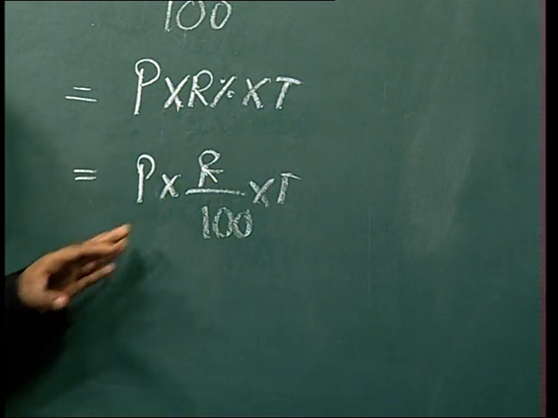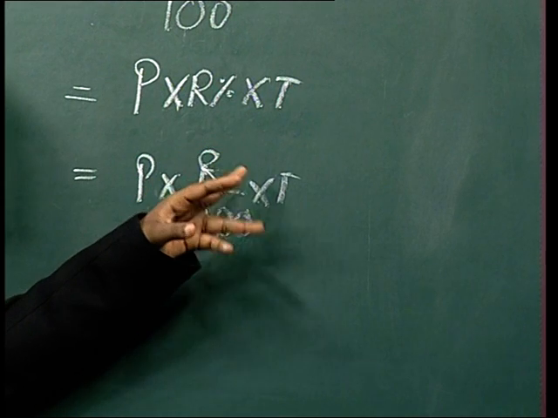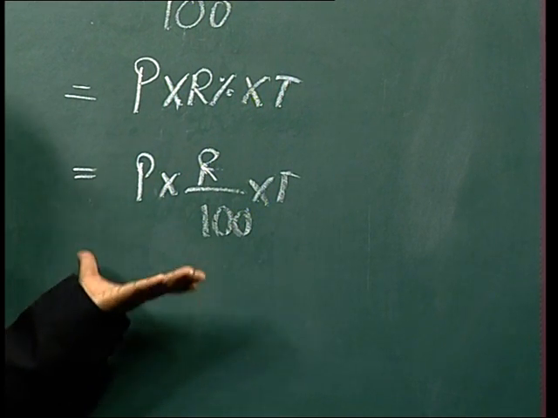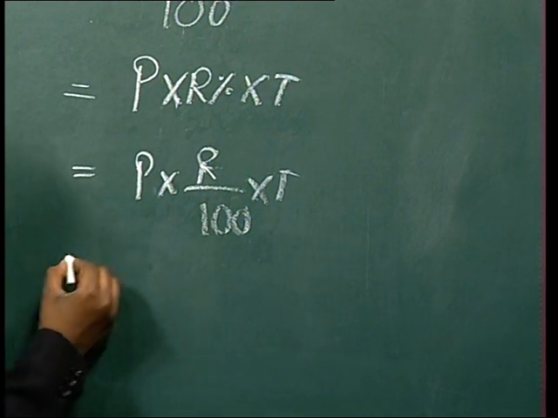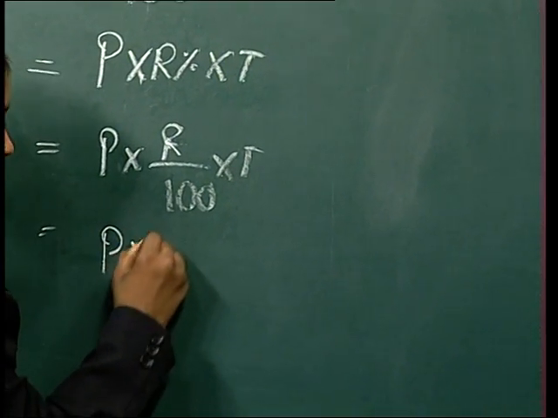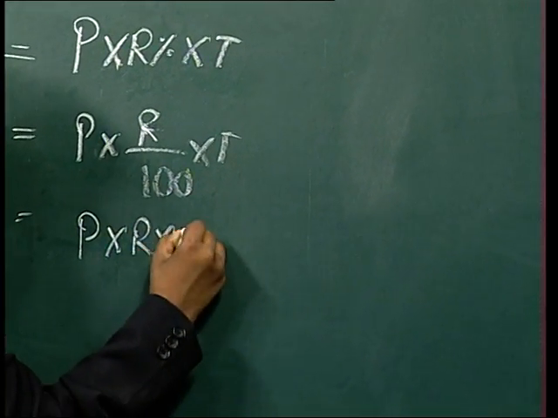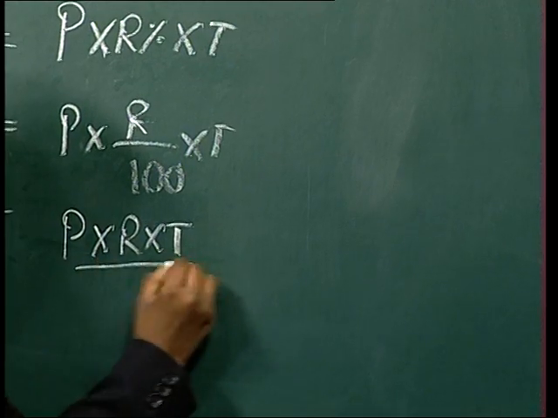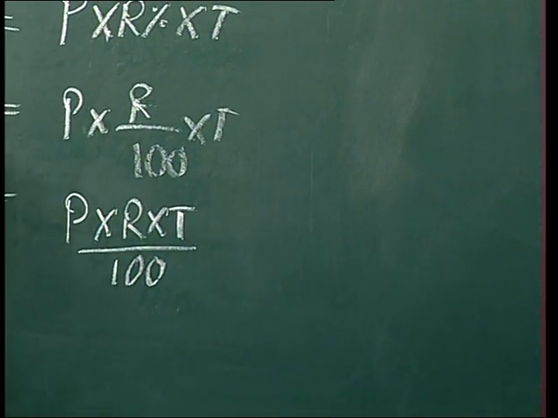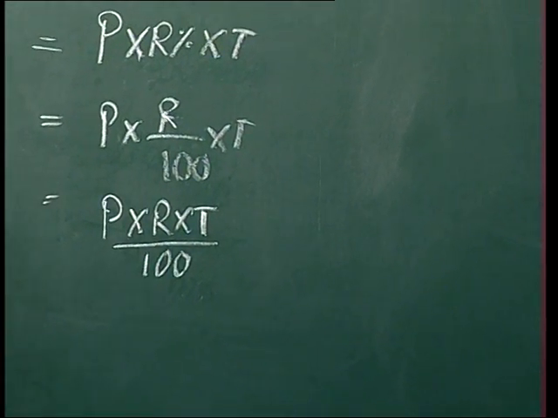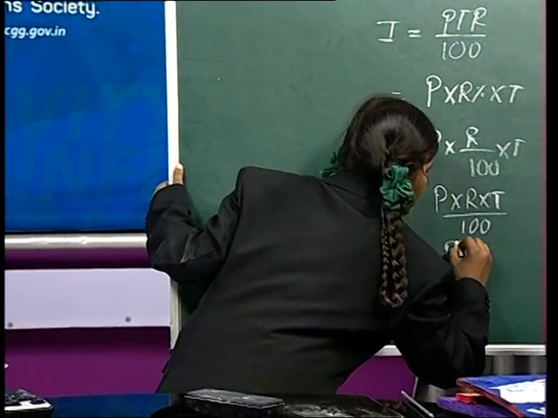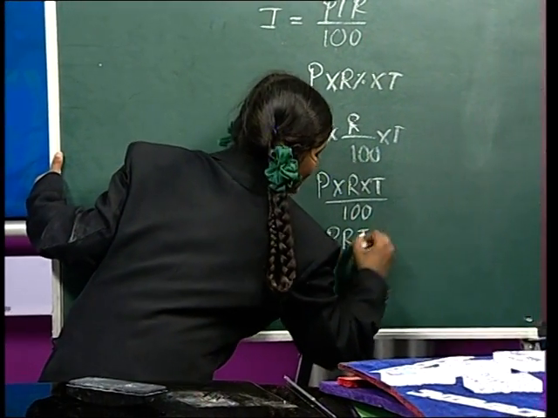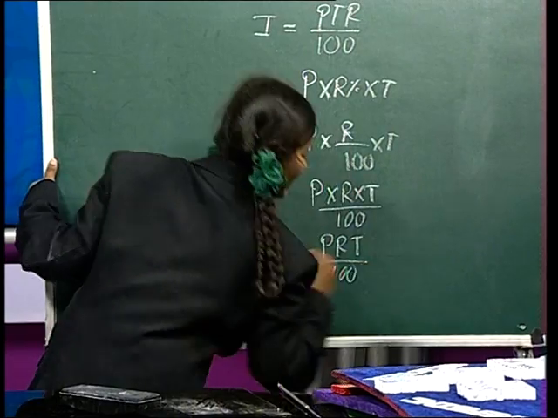And see friends, P into R into T. R is in the numerator. So we kept here P into R into T by 100. It's very simple, no, Swallows? The formula has come. So we can write it as PRT by 100.